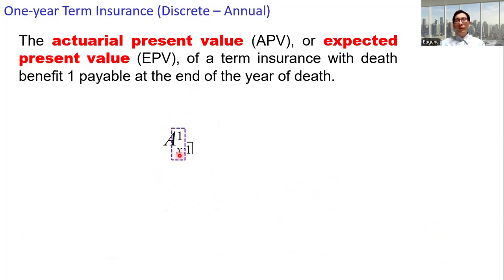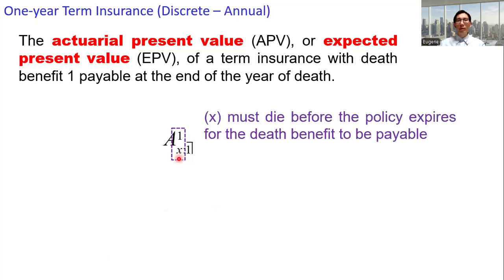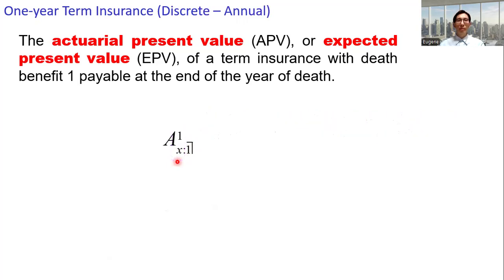And then the 1 above the x. This indicates that the individual must die before the policy expires in order to get the death benefit. And then the coefficient. This is the death benefit.